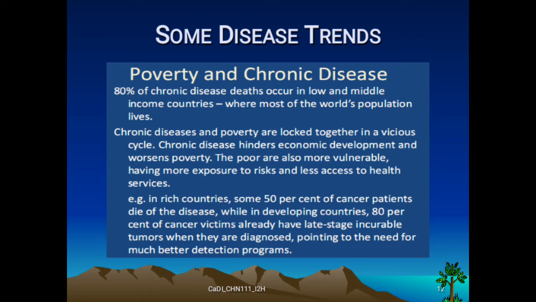Poverty and chronic disease. 80% of chronic disease deaths occur in low and middle income countries, where most of the world's population lives. Chronic disease and poverty are locked together in a vicious circle. Chronic disease hinders economic development and worsens poverty. The poor are also more vulnerable, having more exposure to risks and less access to health services.